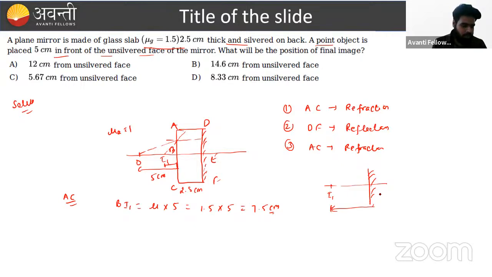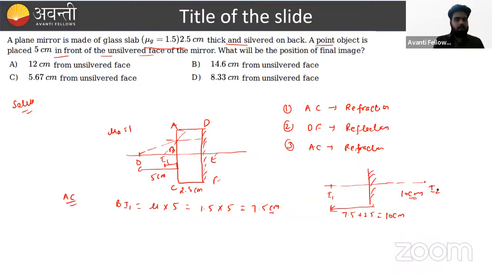So the total distance is 7.5 plus 2.5, which is 10 centimeter. What is the fundamental of the plane mirror? If an object lies at a distance x, then the image is formed backward in the plane mirror at the same distance. So in this direction the image is formed 10 centimeter away. Say this is I2.